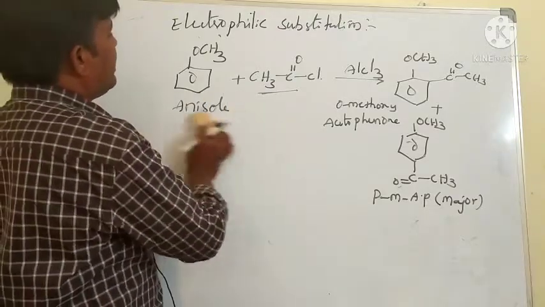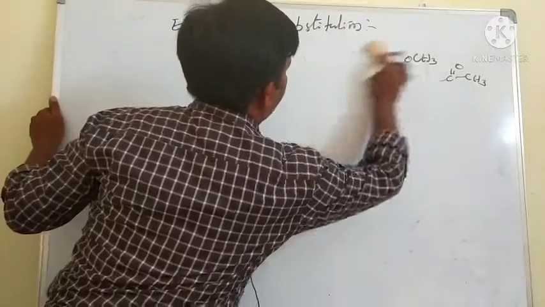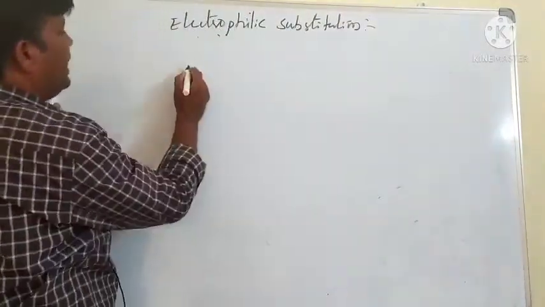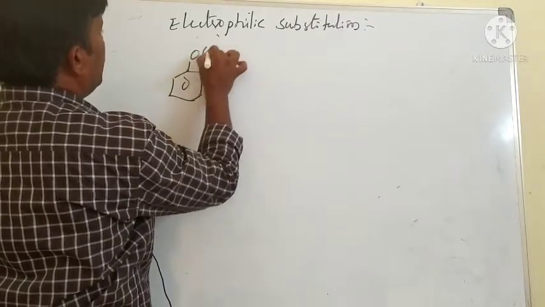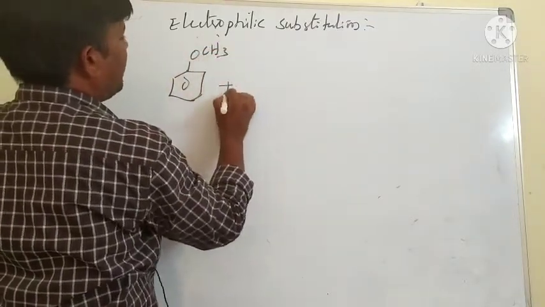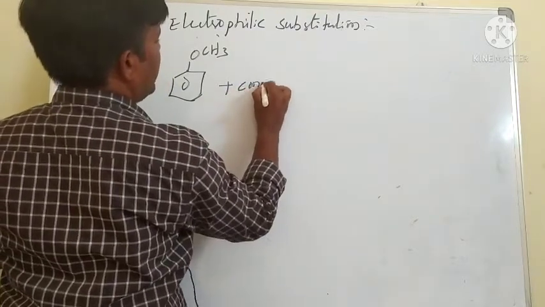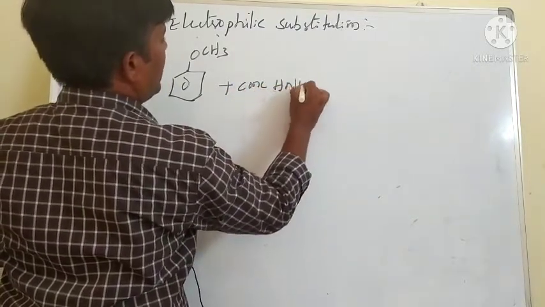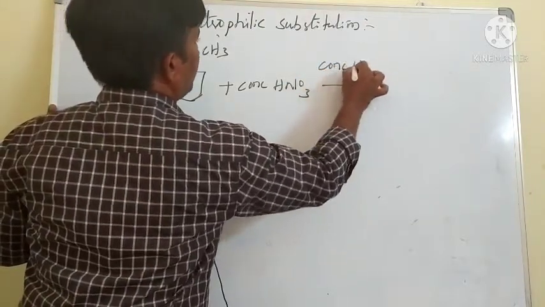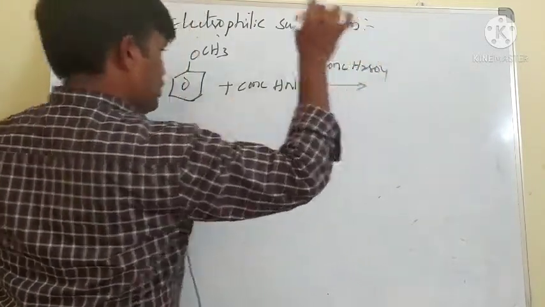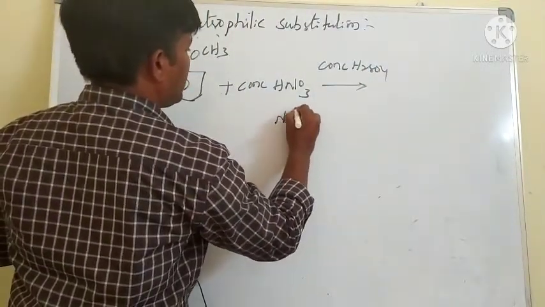Then the last example: anisole with OCH3 reacting with concentrated HNO3 and concentrated H2SO4. Here the electrophile is NO2 plus.